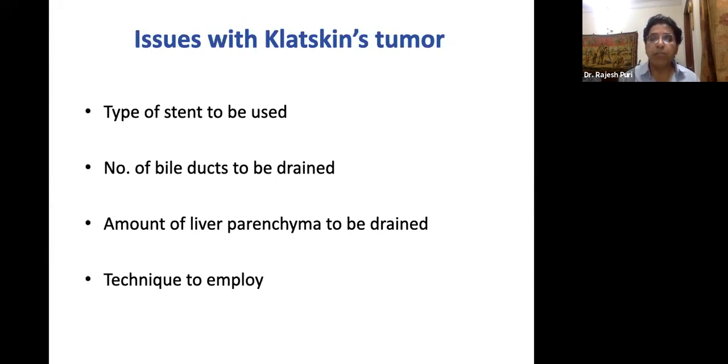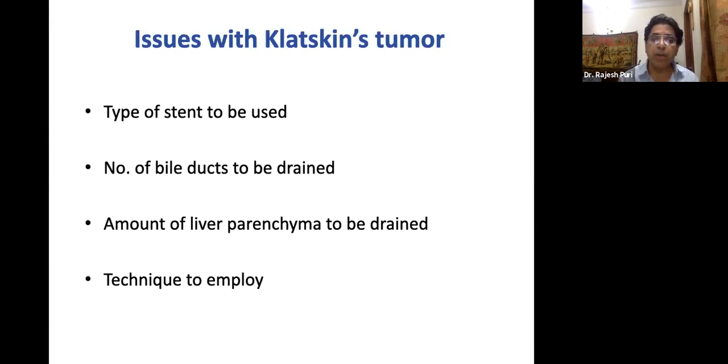Yes, if these patients need to be subjected to liver transplant, or the patient is going for surgical resection, in those scenarios you can put a plastic stent, because many times hepatic surgeons want to reduce the bilirubin level, especially in cholangiocarcinoma. In those situations, you should put a plastic stent or do PTBD to reduce the bilirubin level to less than 3. Otherwise, the role of a plastic stent is not justifiable in the Klatskin tumor.